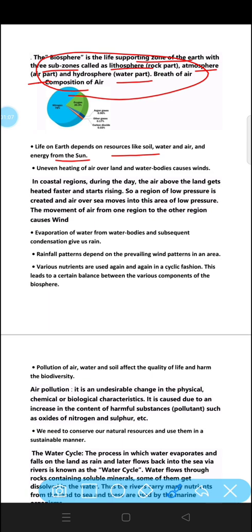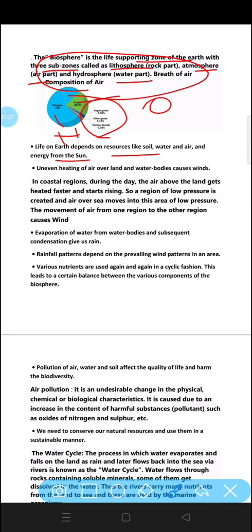And as all of you know, our atmosphere contains 78% of nitrogen and 21% of oxygen, and the remaining gases are argon, other gases and carbon dioxide. These all are the ratio of the remaining gases. So all these gases are present in such a ratio in our environment that it makes life possible on the only planet, that is Earth.